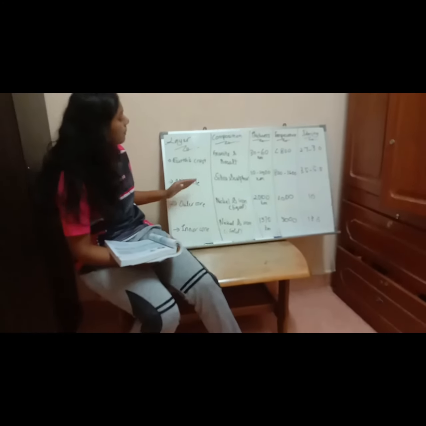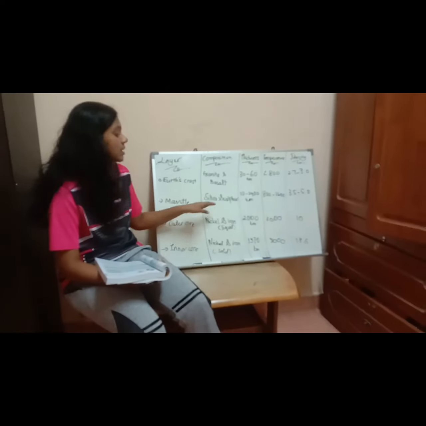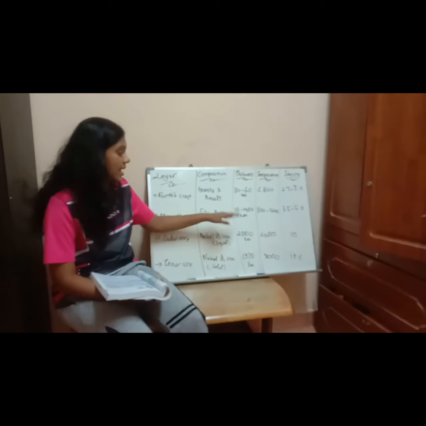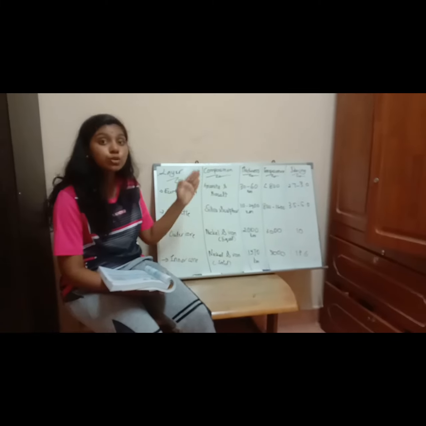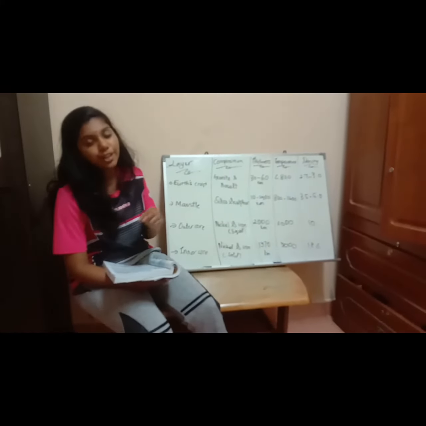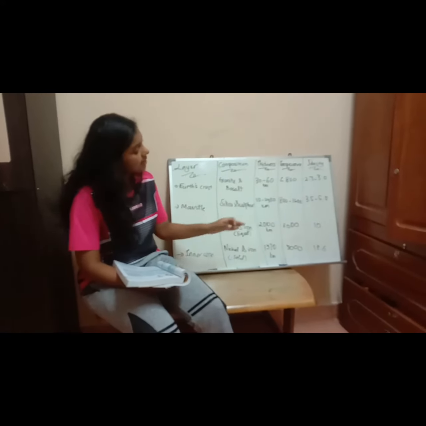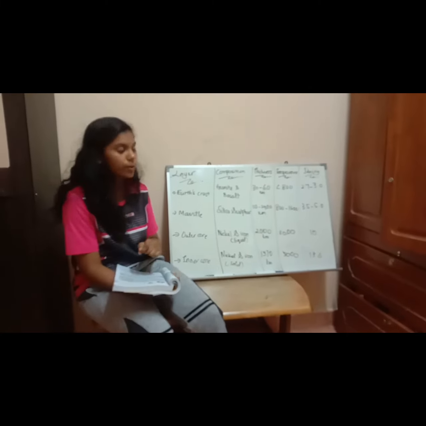Okay, now here, mantle. The composition from mantle is silica and sulfur. Then the thickness is 10 to 2900 kilometer. Temperature is 800 to 1600 Celsius. Then density is 3.5 to 5.5.